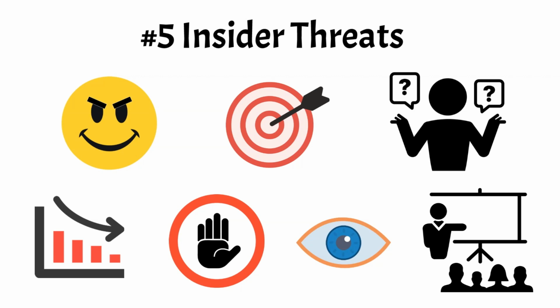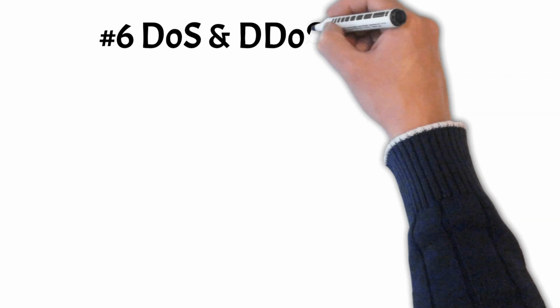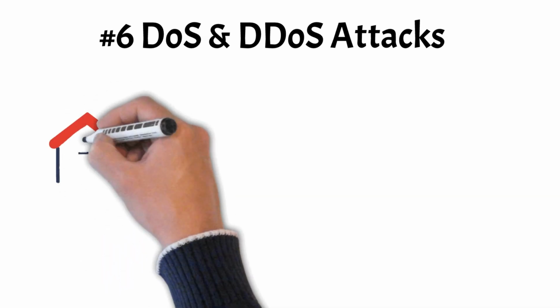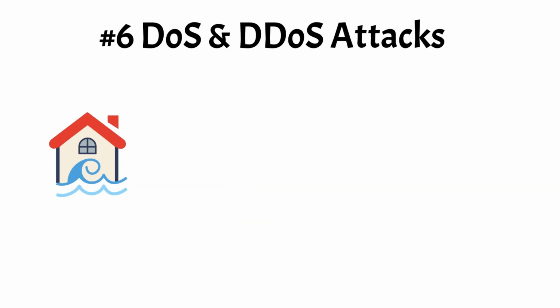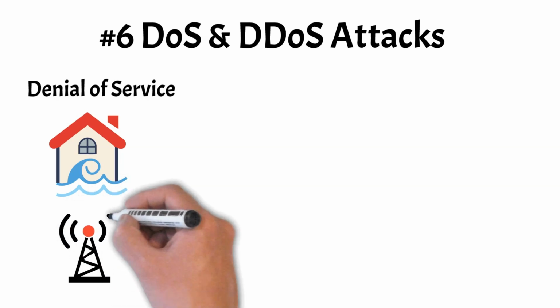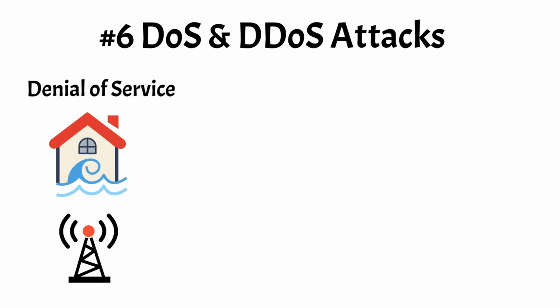Number 6. DOS and DDoS attacks. DOS and DDoS attacks are malicious attempts to disrupt the normal functioning of a network or website by overwhelming it with a flood of traffic. DOS stands for denial of service, where a single source sends an excessive amount of traffic to a target, causing it to become unreachable to legitimate users.